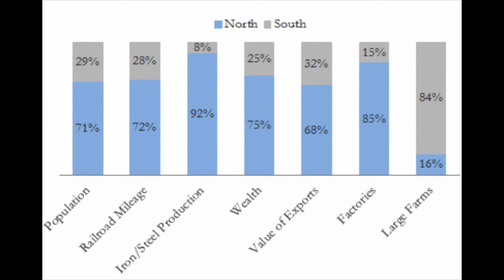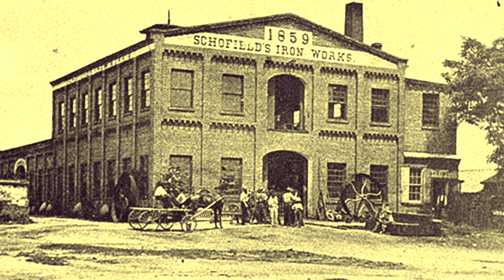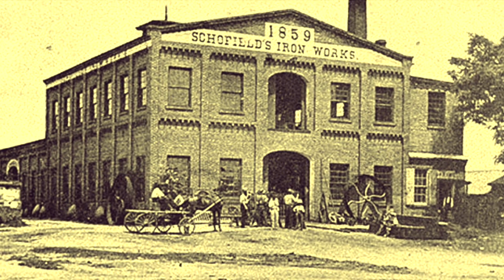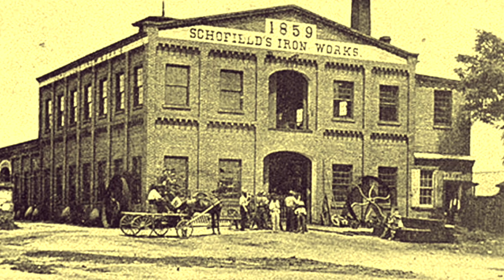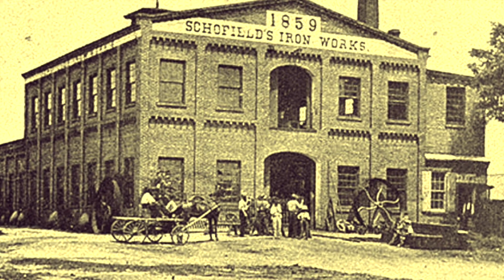Okay, class, the final cause we're going to look at is the differences between the northern and southern economies. They were totally opposite. As you can see by the chart, the southern economy was totally agricultural. They had the vast majority of large farms between the two. The southern economy was totally dependent on slavery, and because of that, it's a big cause. The southern economy needed the slaves, while the northern economy was more manufacturing and railroad jobs, so the South felt like their entire way of life and economy was being attacked.